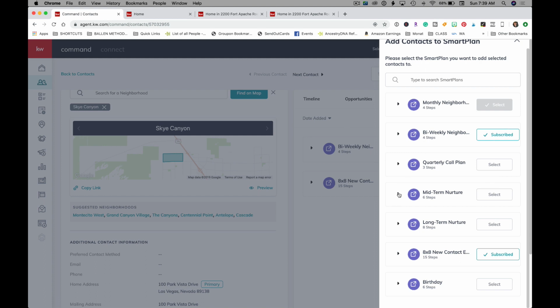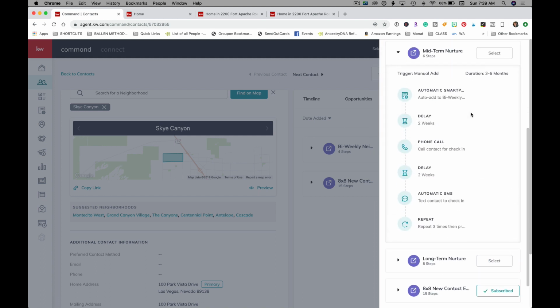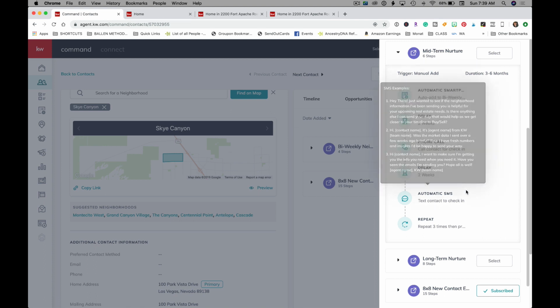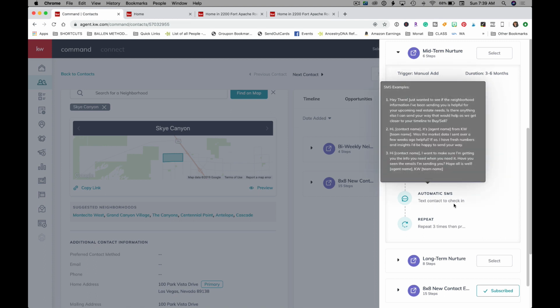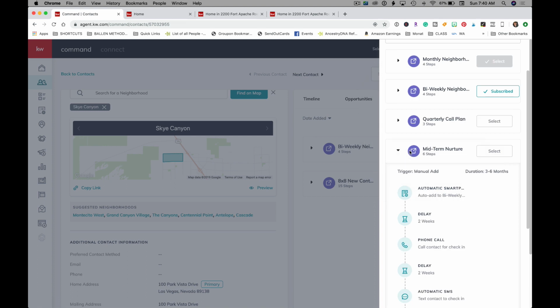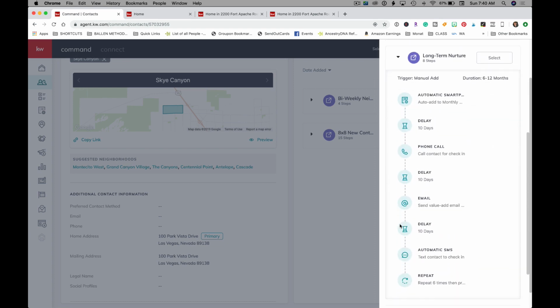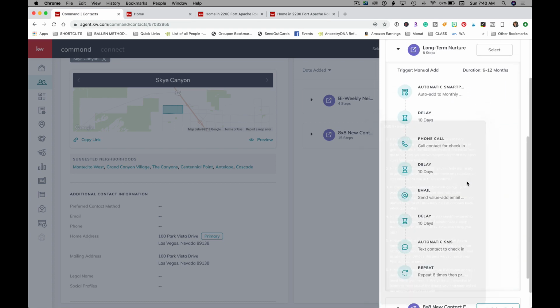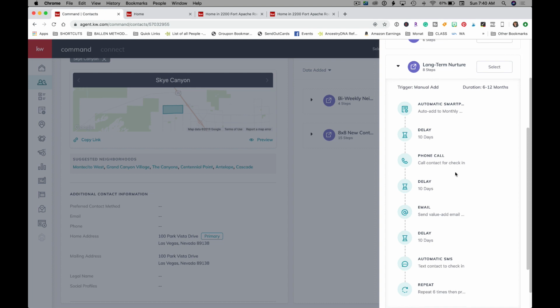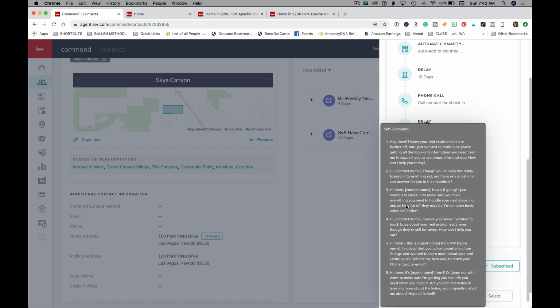So then your midterm nurture right here: automatic add to biweekly smart plan, delay, phone call, delay, automatic SMS, text to check in, and repeat. So if you want to use the midterm nurture, you don't also need to put them on the biweekly nurture because they're already on there. Perfect. And then long-term nurture: automatic add to smart plan, delay, automatic SMS.